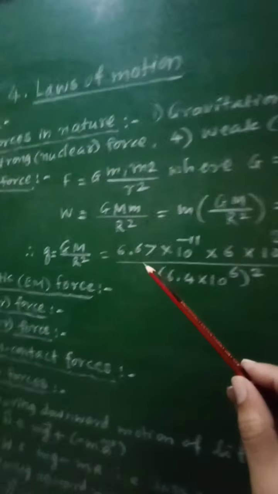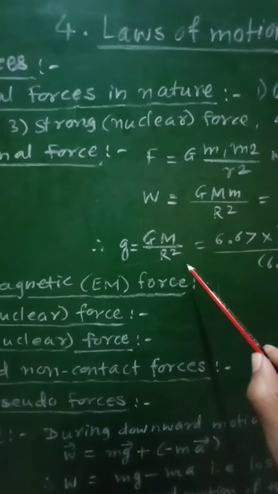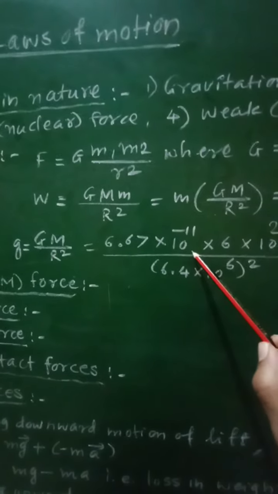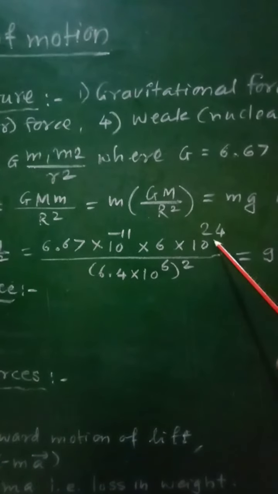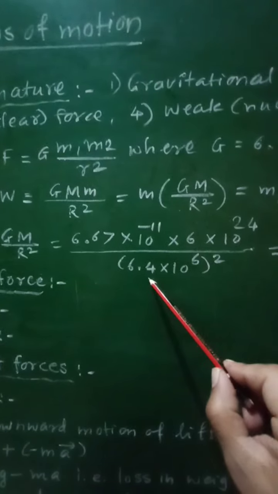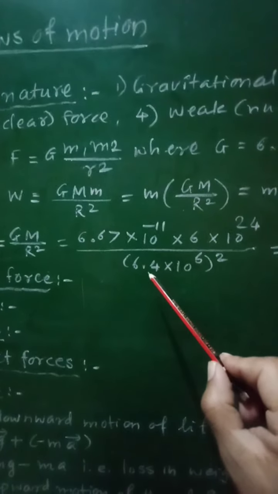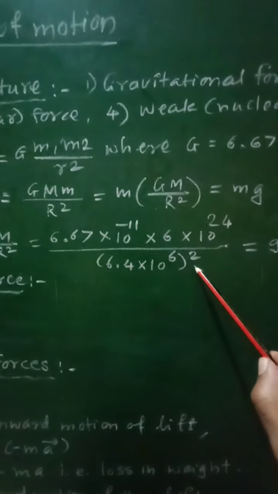So the value of g can be calculated as g equal to GM by r square, that will be equal to 6.67 into 10 raised to minus 11 into 6 into 10 raised to 24 divided by radius will be converted into meter, and it will be 6.4 into 10 raised to 6 its square.